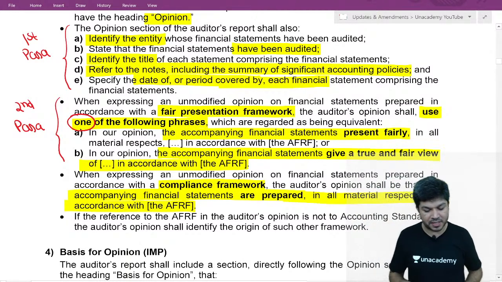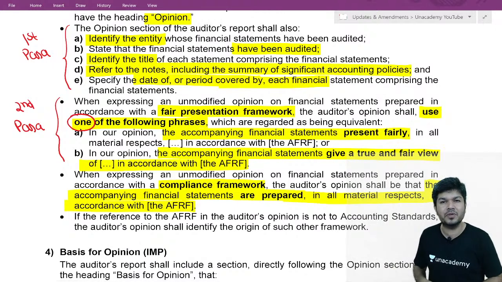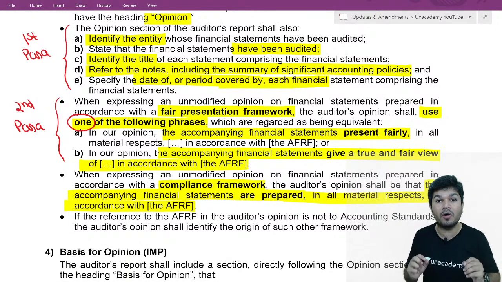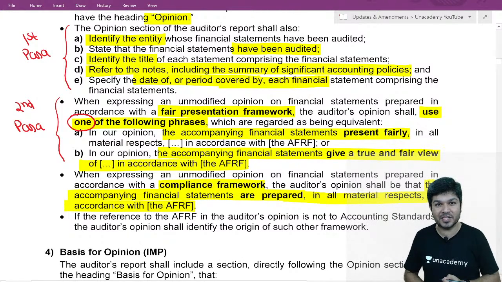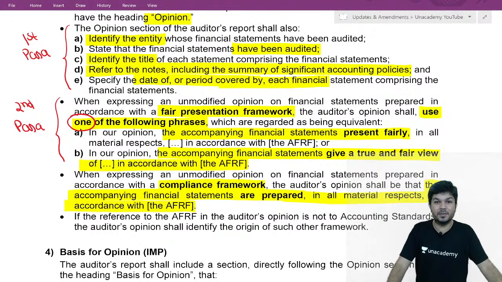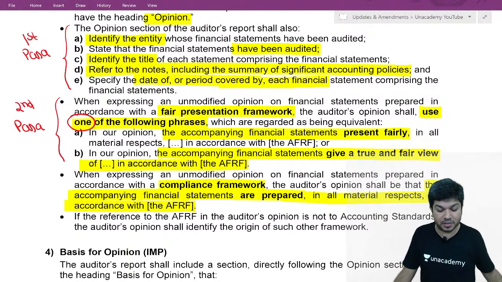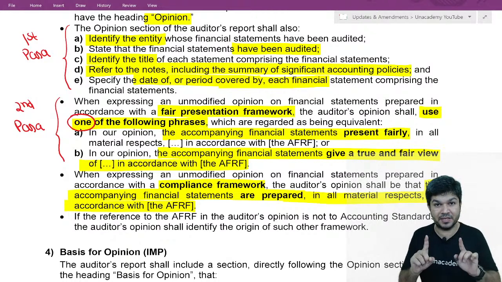Or the second option: the financial statement presents fairly. The two options are given. Either you write the financial statement presents fairly, or we use the words the financial statement gives a true and fair view of state of affairs as at this date, profits and cash flows for year ended on this date. This is how we are going to report. Pay attention.